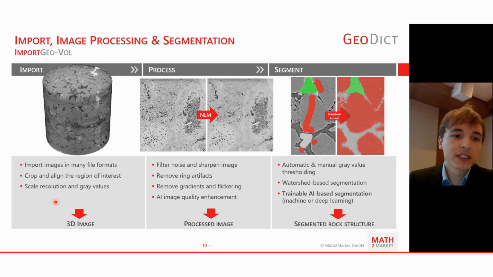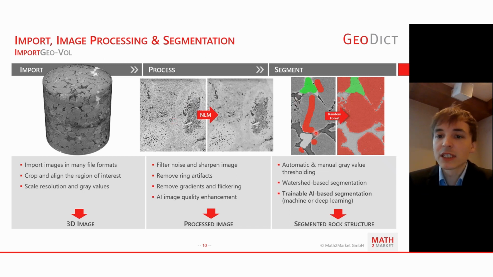As Christian was also mentioning yesterday, we have advanced filters and also AI-based image enhancement algorithms that you can apply to your digital images, which will help you enhance the image throughput and also enhance the image quality itself. That cannot only be filtering the noise you usually get from micro-CT devices, but that can also be the removal of ring artifacts or removal of gradients that came from cone beam geometries, but also flickering and curtaining effects from FIB-SEM measurements.